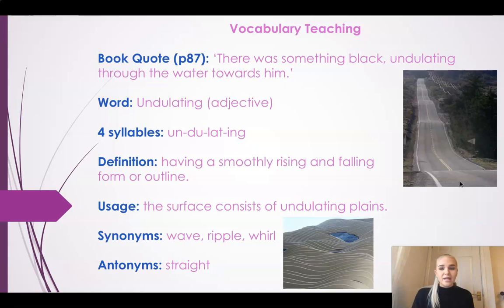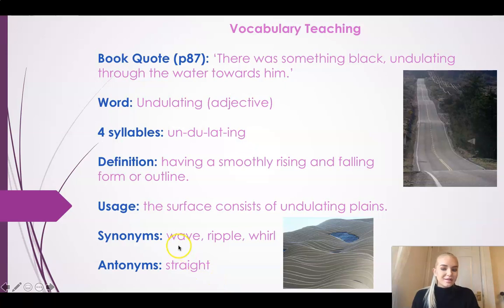And the second word today is undulating. This is an adjective, it's a describing word, and it has 4 syllables. Undulating. And this word undulating means that something has a smoothly rising and falling form or outline. So you can see here that this road is undulating. You can see it kind of ripples. And this here is another picture of something undulating too. It's rippling. It looks like it's got a wave.